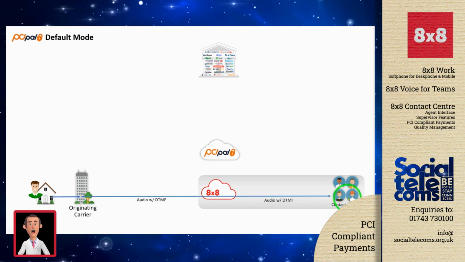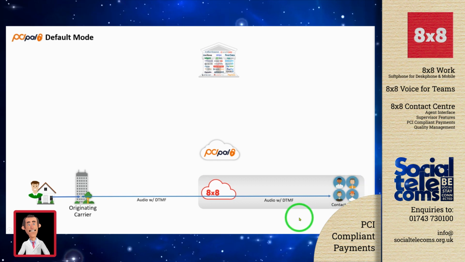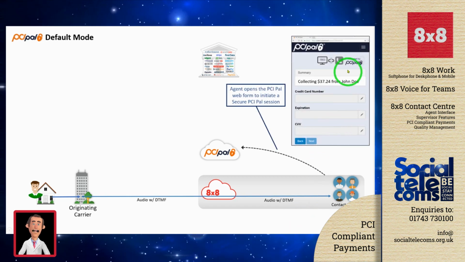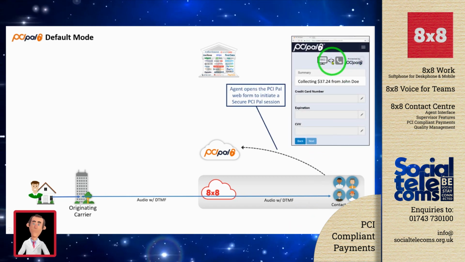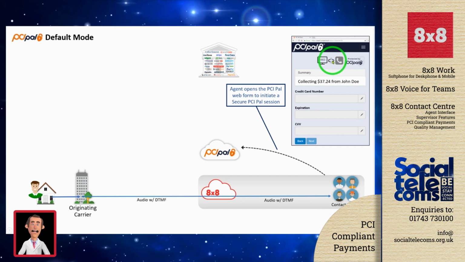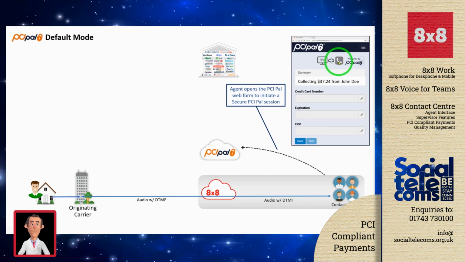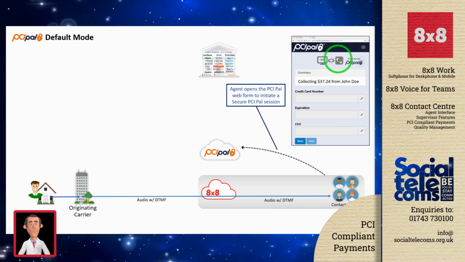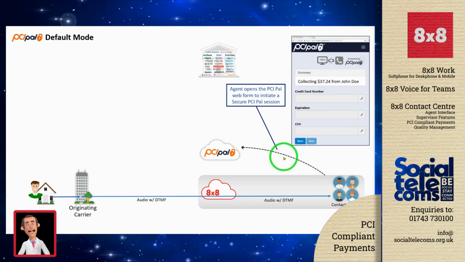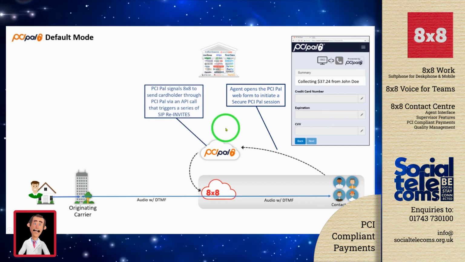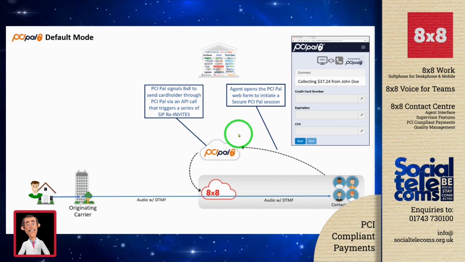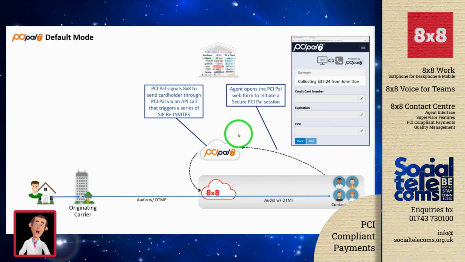When the agent wants to process a payment, the agent launches the 8x8 Secure Pay Agent Assist portal. This is what we see here, and in the first instance when the portal is first launched, the chain is broken, meaning the call is not yet secure to process this payment. Also, this icon is grey and not green, which we'll see in a later slide. So when we click next, a series of API calls is triggered, which triggers a series of SIP re-invites and asks PCI Pal to route this media through their infrastructure first, as we'll see in the next slide.